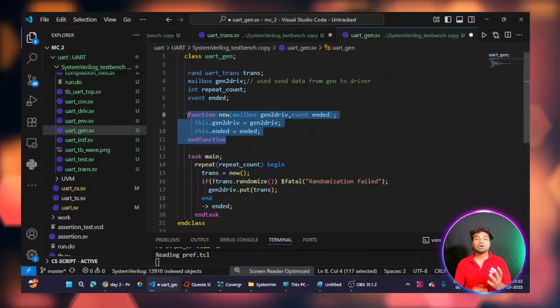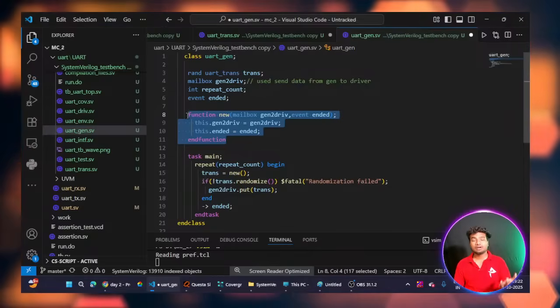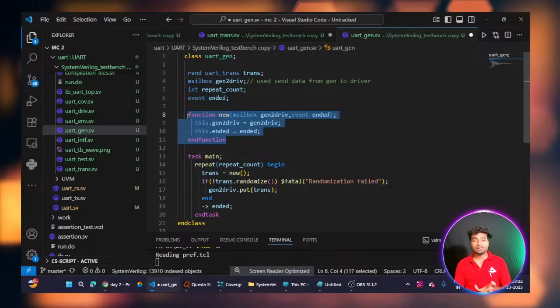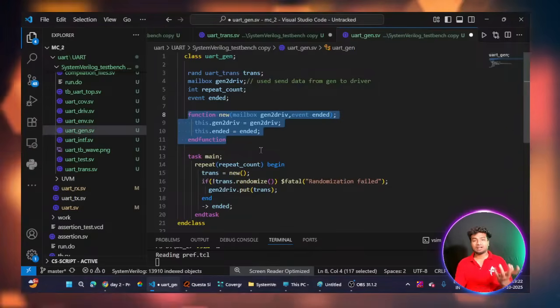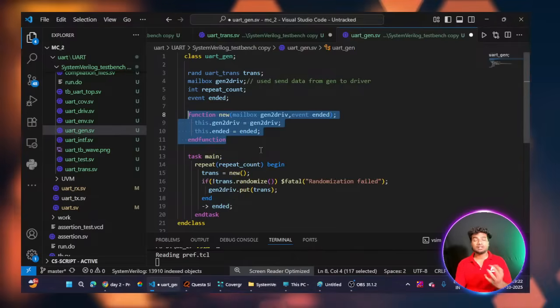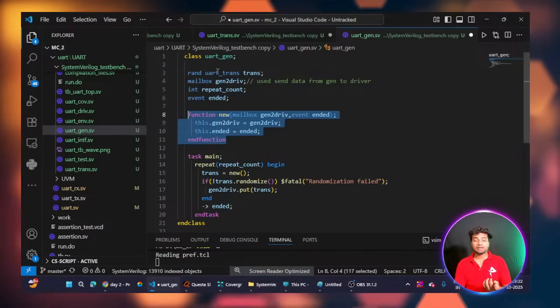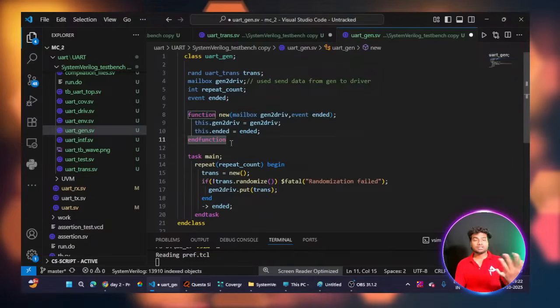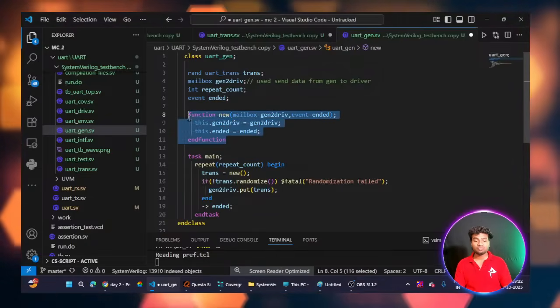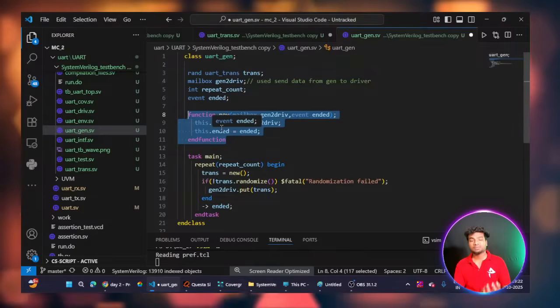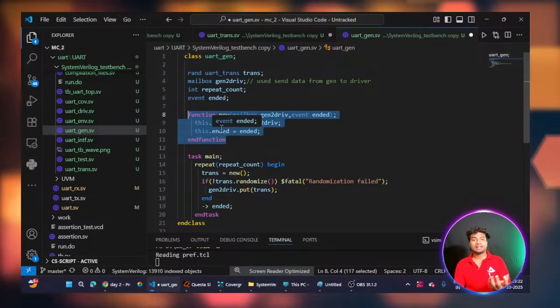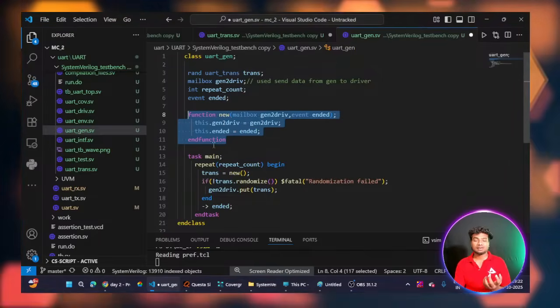This refers to allocating the memory for that class. But there is another way of allocating memory for the class. So inside the class, if you create this new constructor, new function, it will easily allocate the memory for this generator class.